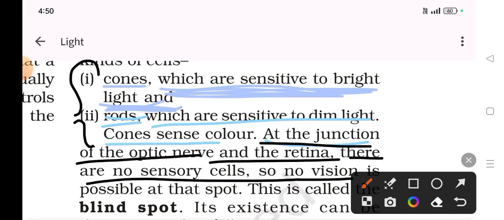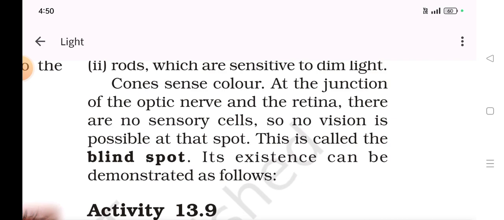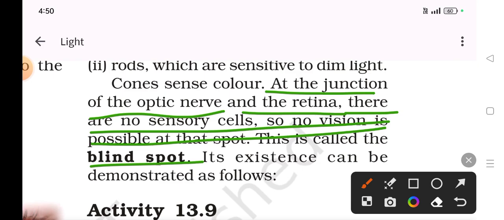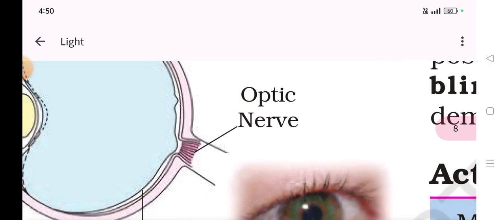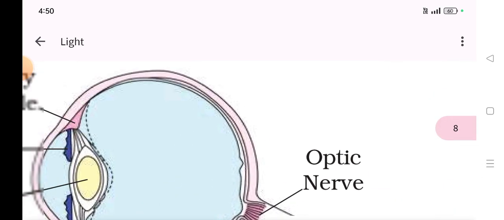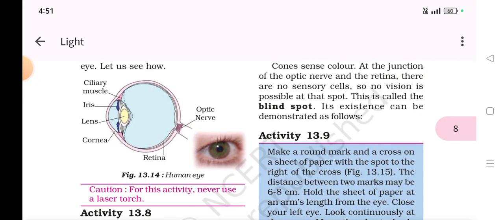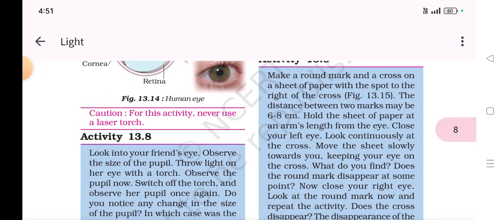Next thing. At the junction of the optic nerve and the retina, there is no sensory cell, no vision is possible, known as the blind spot. So maybe this one is the blind spot. According to me, it is somewhere else, because it is a junction of the retina and the optic nerve, right?